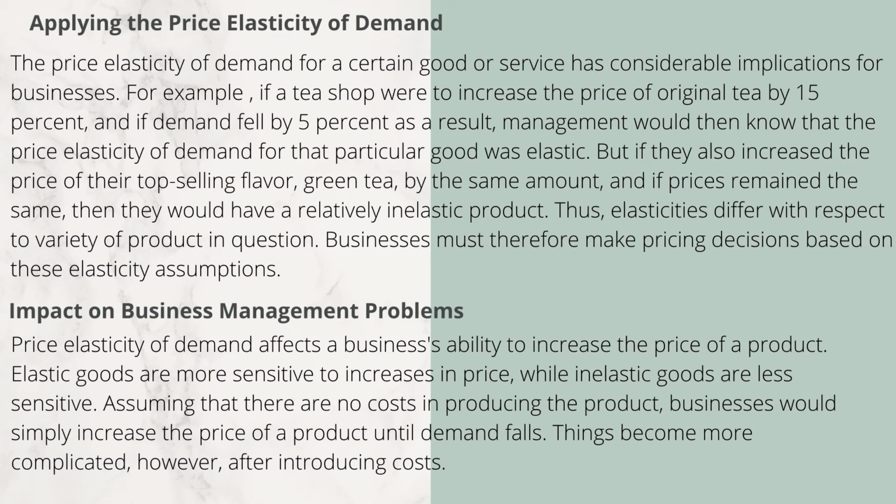For example, if a tea shop were to increase the price of original tea by 50% and demand fell by 5% as a result, management would then know that the price elasticity of demand for that particular good was inelastic. But if they also increased the price of their top-selling flavor, green tea, by the same amount, and demand fell sharply, then they would have a relatively elastic product. Thus, elasticities differ with respect to the variety of product in question. Businesses must therefore make pricing decisions based on this elasticity assumption.